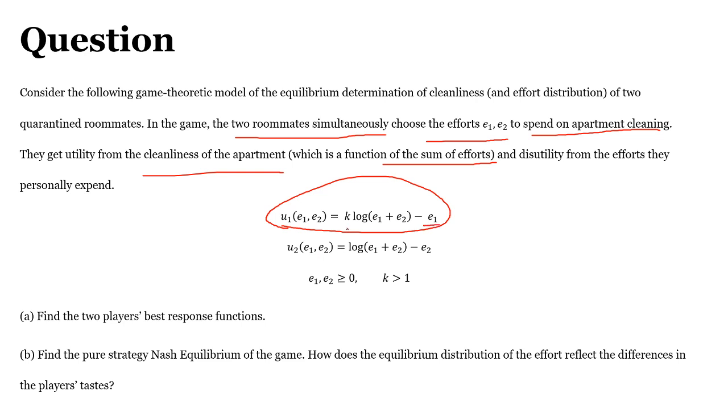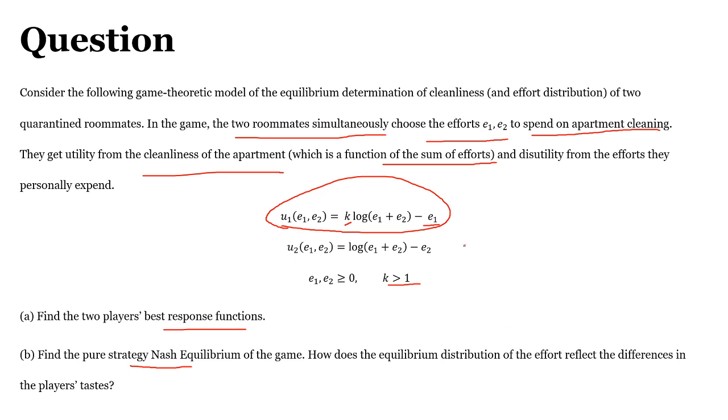Similarly, the second person has the same utility function, but this does not have the constant k. It is given that E1 and E2 are non-negative and k is strictly greater than 1. The question asks us to find the two players' best response functions, then find the pure strategy Nash equilibrium, and comment on how the equilibrium distribution of effort reflects the differences in the players' tastes. Okay, let's see what the solution is.